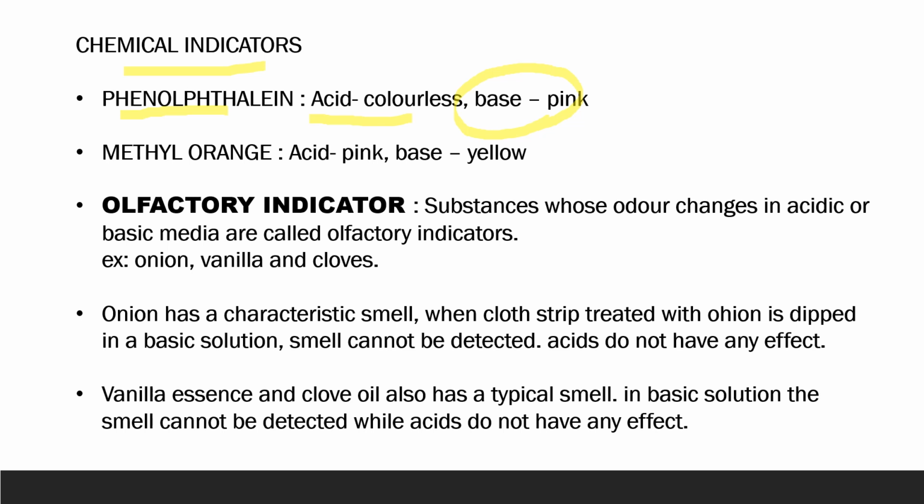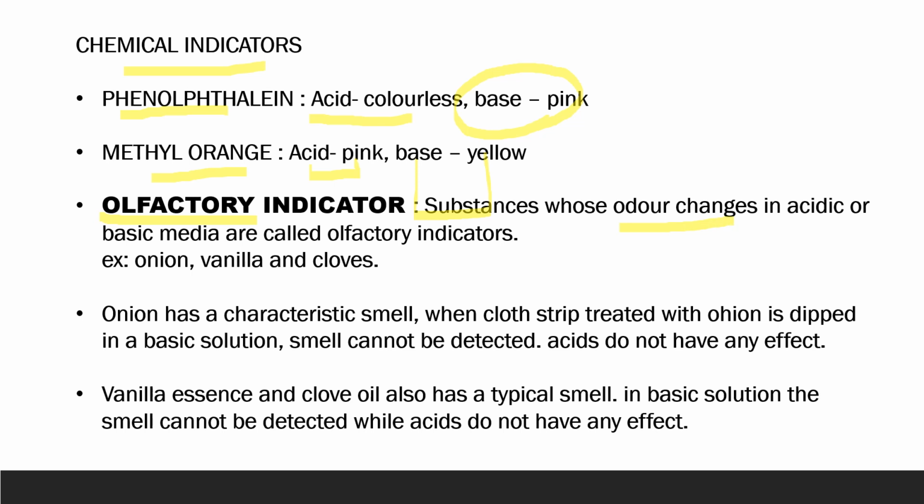Second most common is methyl orange, which when added to an acid gives pink or dark pink color, and with base it gives yellow color. Apart from these, there is one more interesting category known as olfactory indicators, which basically indicate whether a solution is acidic or basic by odor changes.